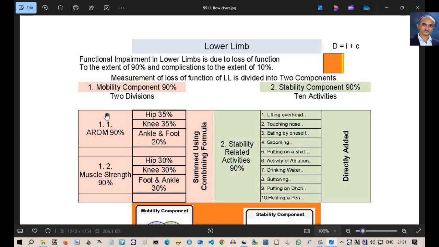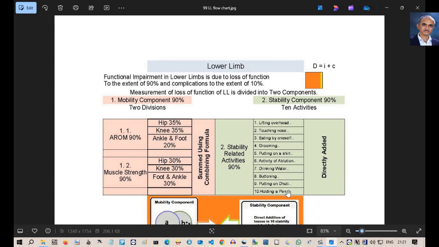They are called mobility component and stability component. The mobility component has 2 divisions, namely active range of motion division and muscle strength division. The clinical features in these divisions are examined like those in the upper limb. The stability component has 10 activities, which are to be graded, and the values are directly added to get the value for the stability component.